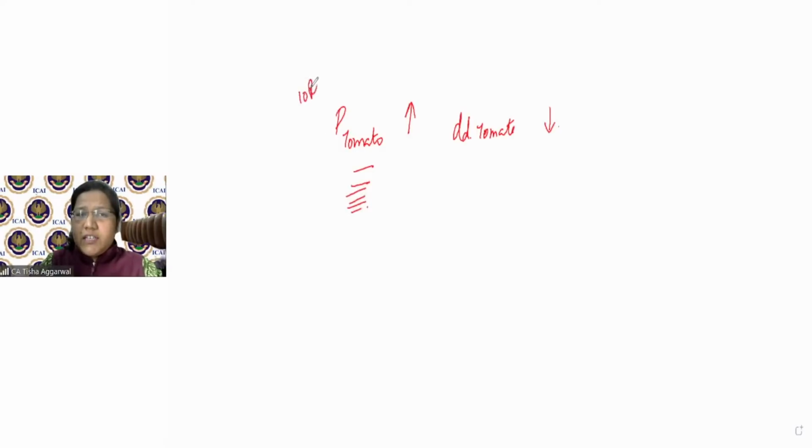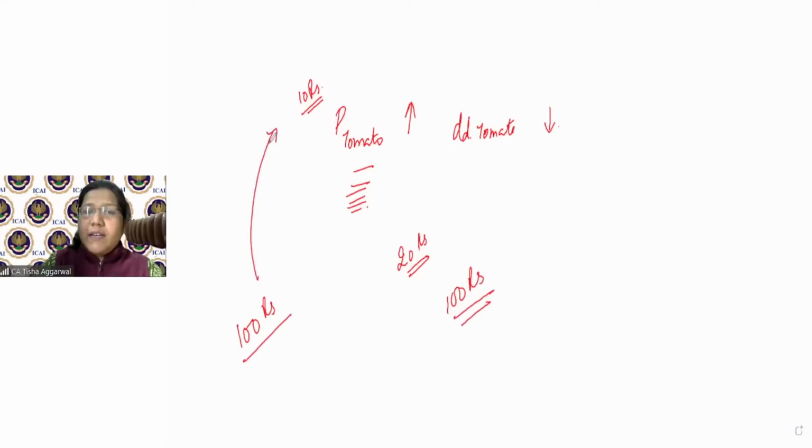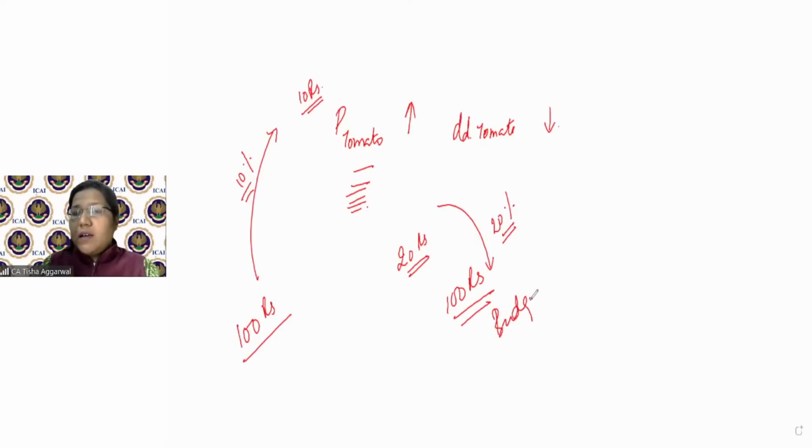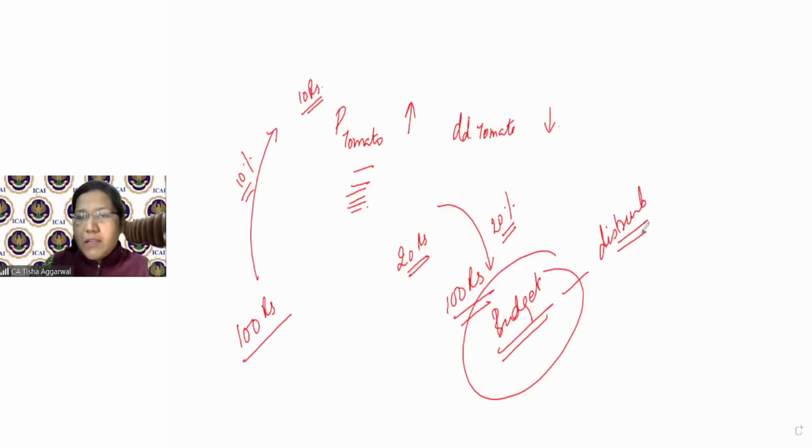It was initially 10 rupees. Now it has become 20 rupees. My salary initially was 100 rupees. Now also 100 rupees. So here what is happening? Only 10% of my income was expended. Here 20% of my income is getting spent, and my budget is going to get changed. My budget will get disturbed. I run a household. So I will basically say that yes, if the price of tomato increases, my demand for tomato is going to go down. This is what the law of demand says.